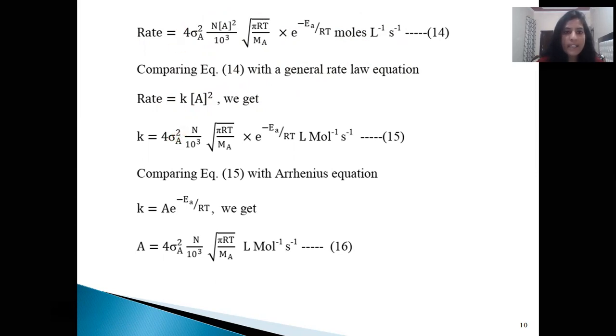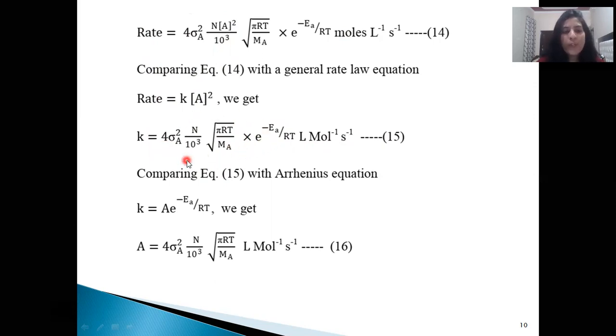So comparing these two equations, the left hand sides of both equations are the same. So we get k = 4σ²_A N/10³ √(πRT/M_A) e^(−Ea/RT) liter per mole per second. So we get here the relation for the rate constant.